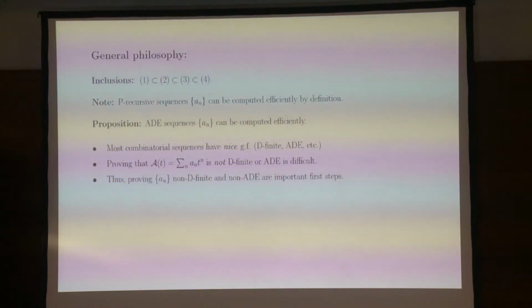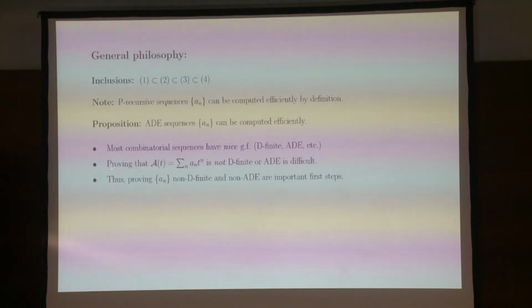So now, if one has a sequence which you consider to be hard, which you don't think can be computed efficiently, the best way to start studying it is by showing that it's actually not D-finite or not ADE. That's already super hard in many cases. Because if it was D-finite, then we could compute it efficiently. So if we believe the sequence is hard, then it's not going to be D-finite and it's not going to be ADE. Okay? So that's the philosophy.